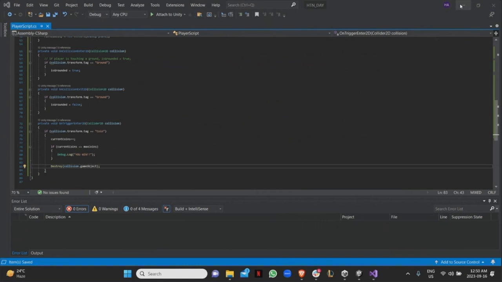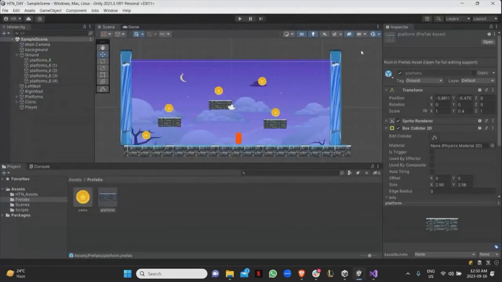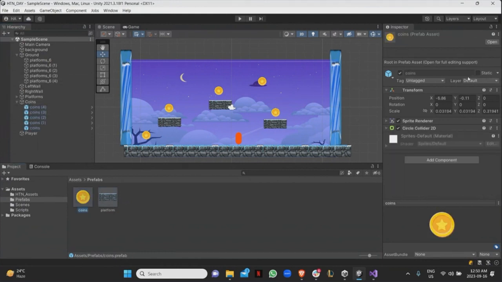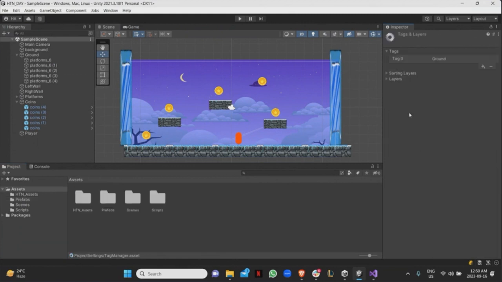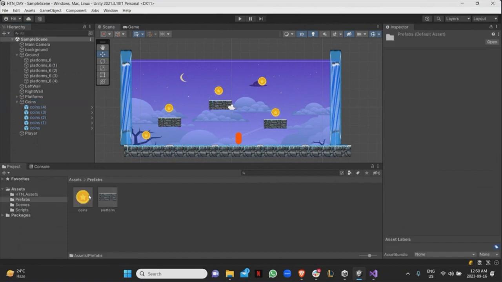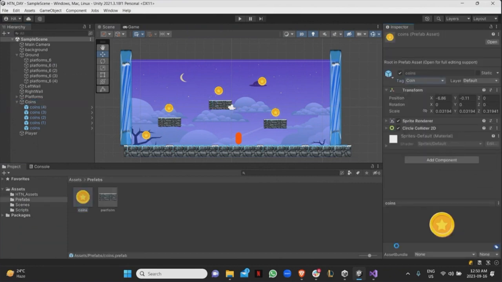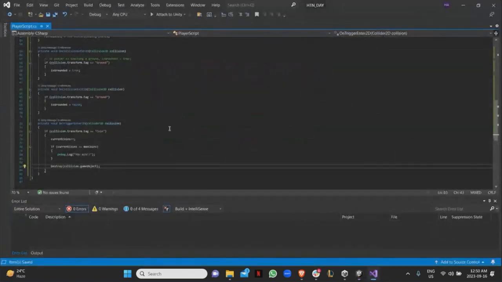So if I'm not sure, I'll press play and I'll play through it. We'll notice that when it happens, it's not actually going to work, right? And then you can add debug logs to figure out why. Did you add the coin tag to the coin? Exactly. I didn't add the coin tag to the coin. So I can either go into all the different coins and add the coin tag here, or I can just do it in the prefab. Again, I'll want to create my own tag. I will call it coin. Then in the prefab itself, I'll just change this to coin. Make sure that, yep, it's all set.